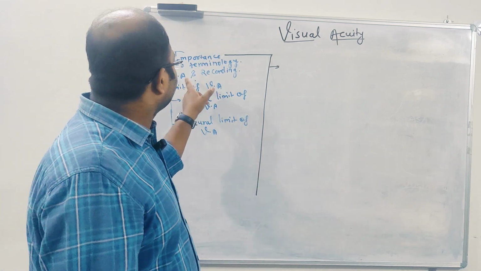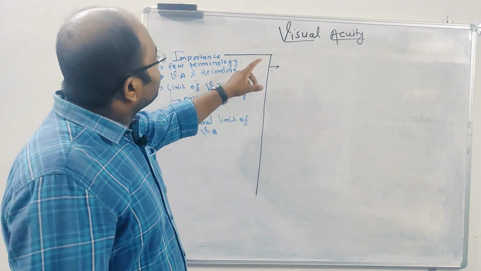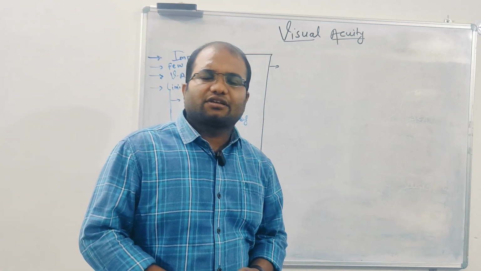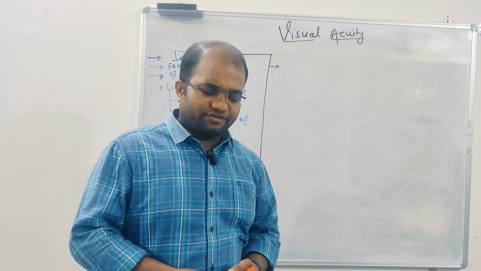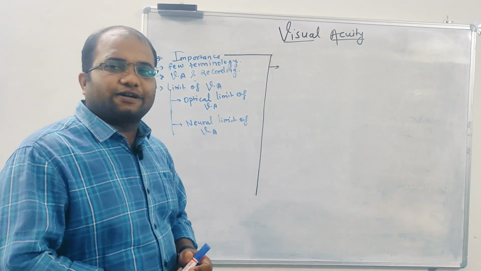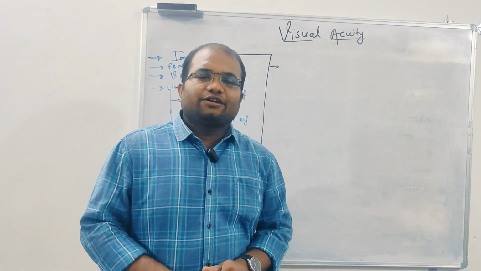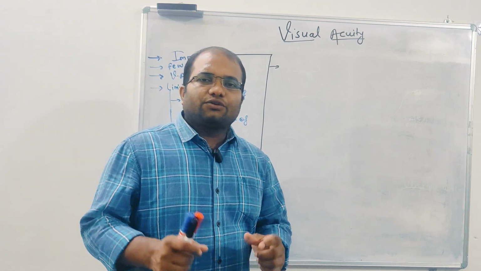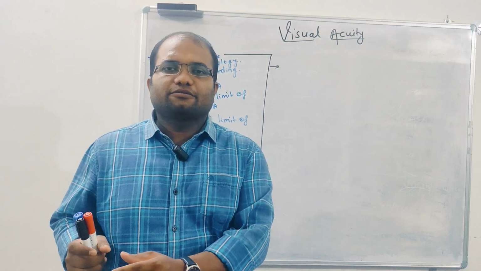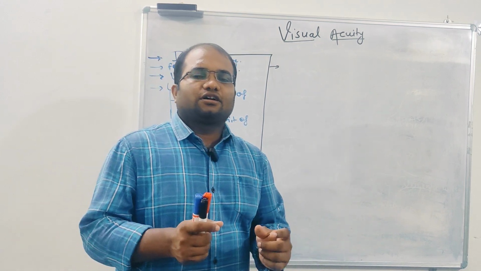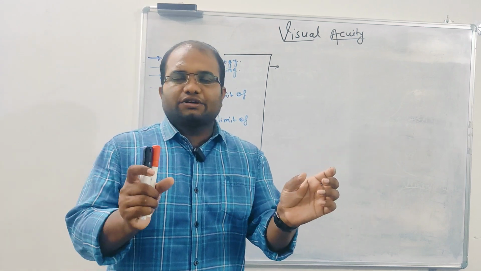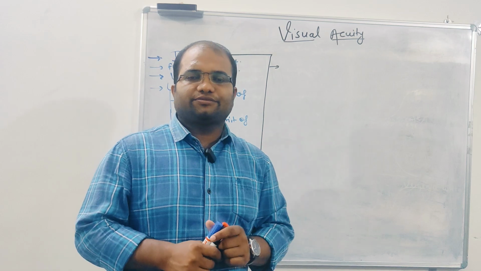Anyway, we will go into detail later. So what is the importance of quantifying it, or what is the importance of visual acuity? What do you think? You can think that you want to categorize the people who have good vision and who have poor vision. To categorize the people who have good vision and who have poor vision, you have to take visual acuity, right?